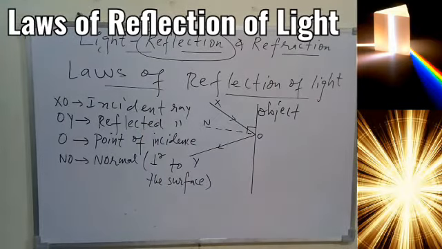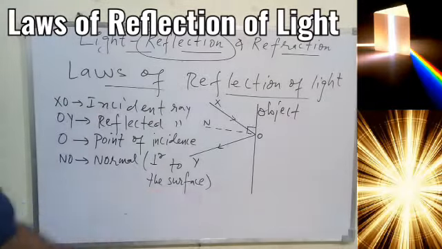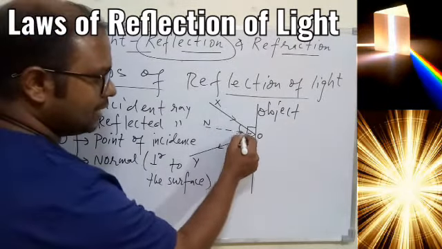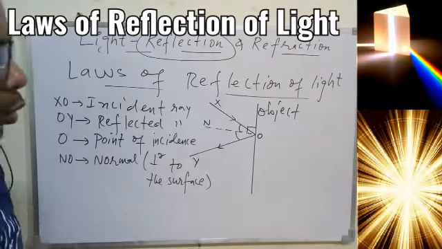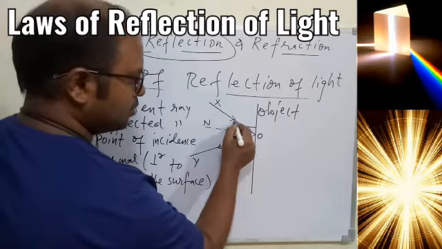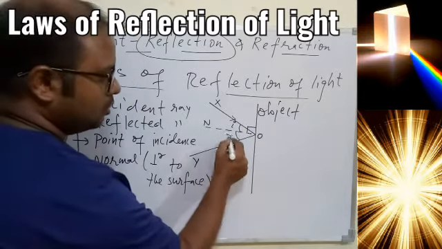And next thing is, the incident ray and reflected ray make angles with the normal. The incident ray XO makes an angle with NO, and let this be small i and let this be small r.